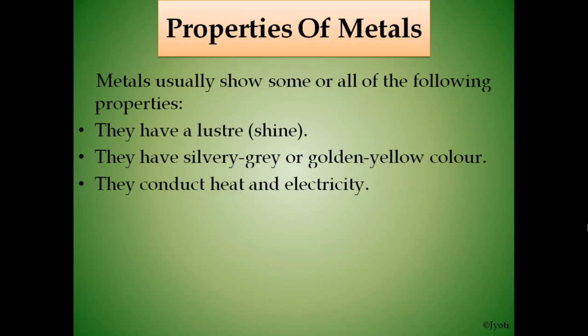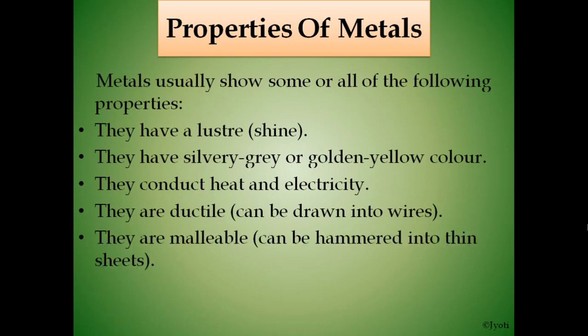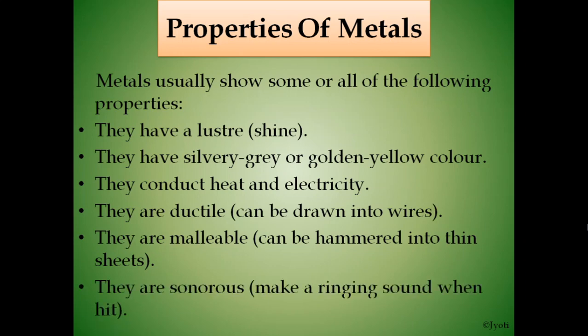They conduct heat and electricity. They are ductile, that means they can be drawn into wires. They are malleable, that means they can be spread into a sheet. They are sonorous. So when they strike a hard surface, they produce a ringing sound.